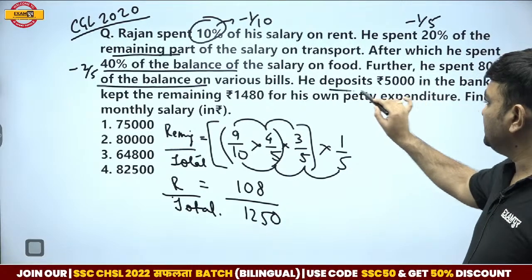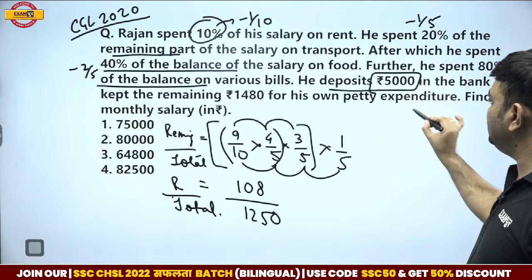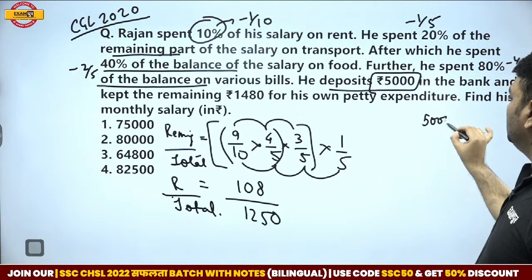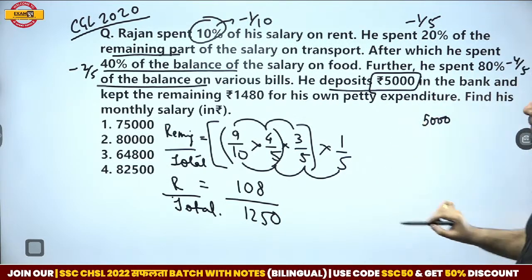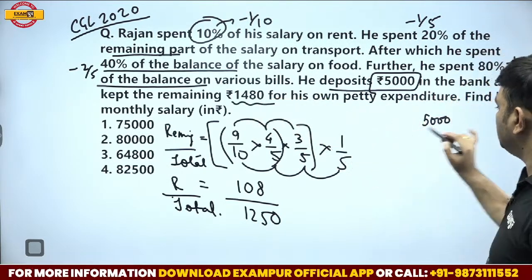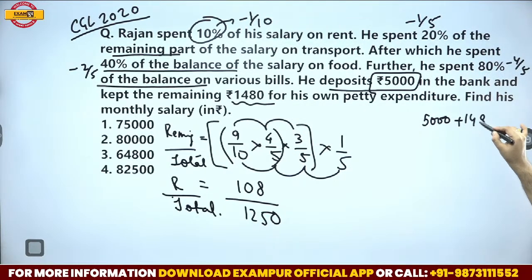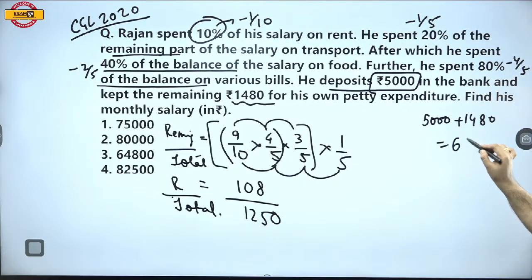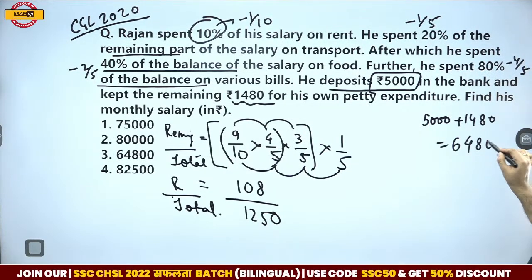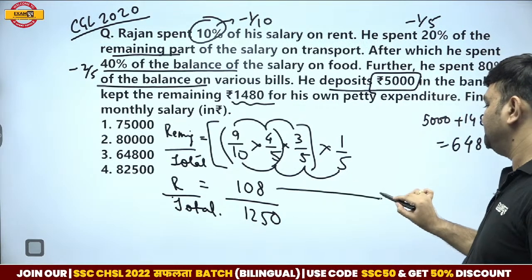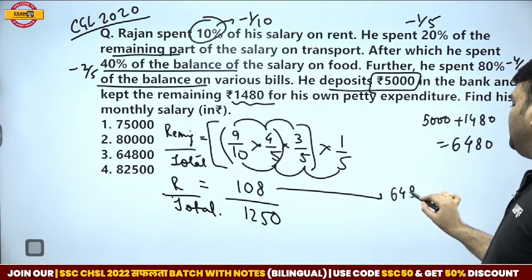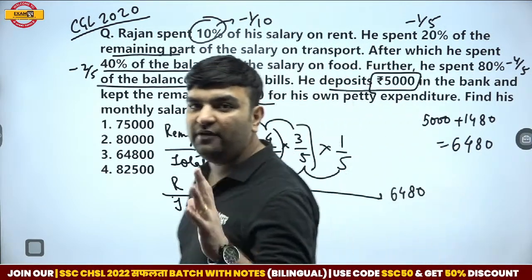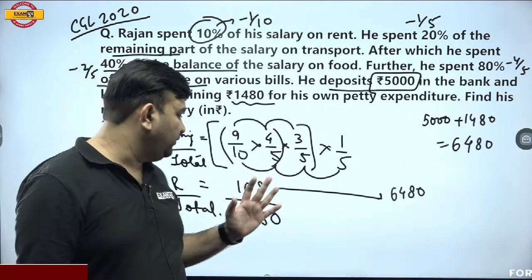Now, he deposited exactly 5,000 rupees. So this 5,000 is remaining with him and 1840 is also remaining with him. So the total remaining with him is 6480.